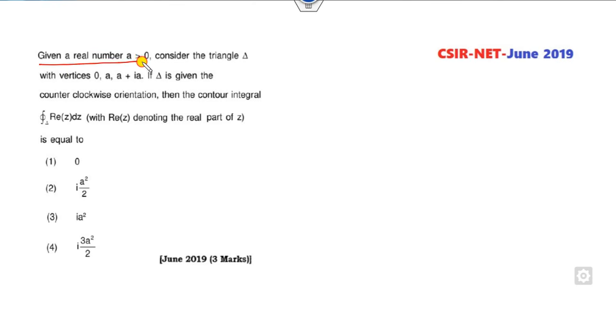For any real number a, so I can choose a as 1. It is easy for you. So what are the options? 0. Make sure the options are distinct. It is iota by 2. It is iota. It is 3 by 2 iota. They are distinct. Consider the triangle with vertices 0, 1, 1 plus iota.